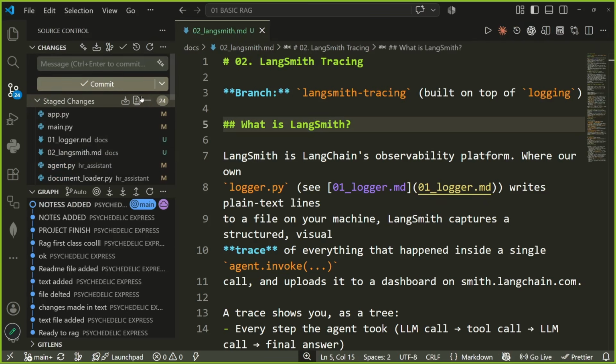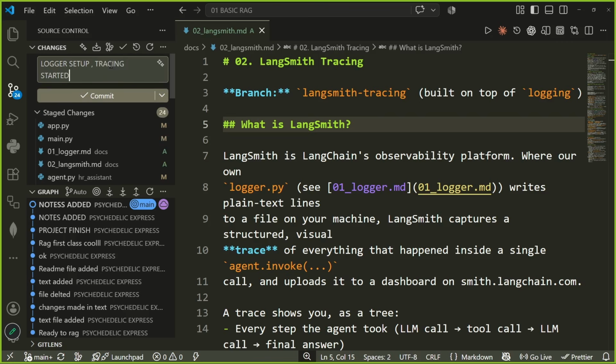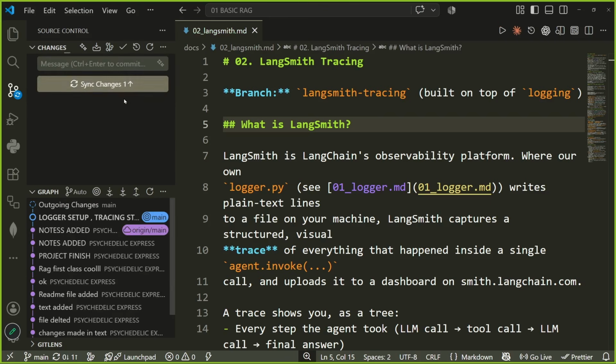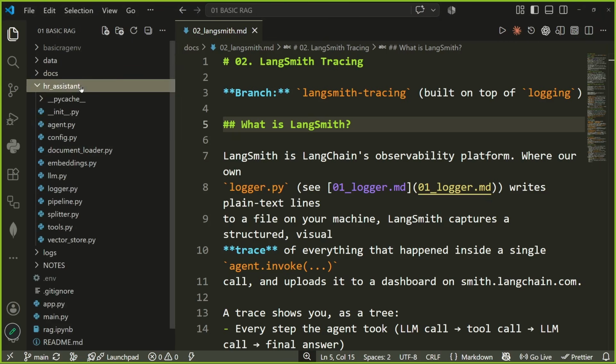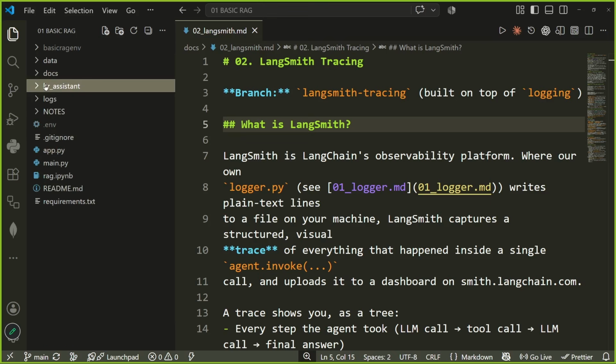I can add all the changes and commit with the message logger setup and tracing started. Changes will be synced and everything will be pushed. Okay, that is fine. We will see which files have been changed.